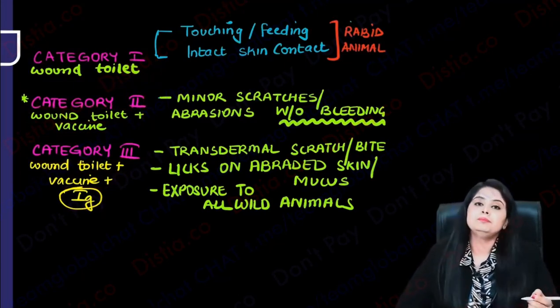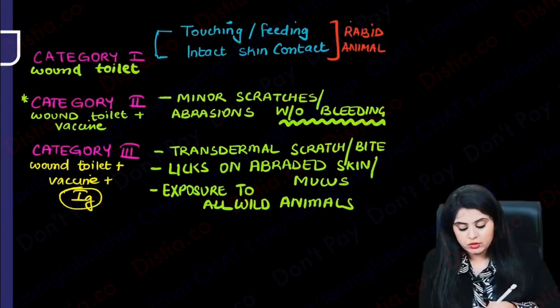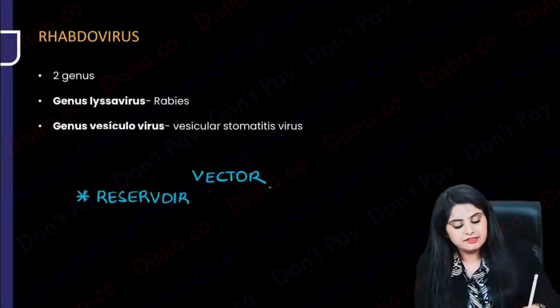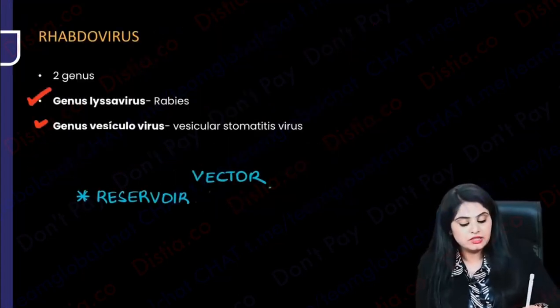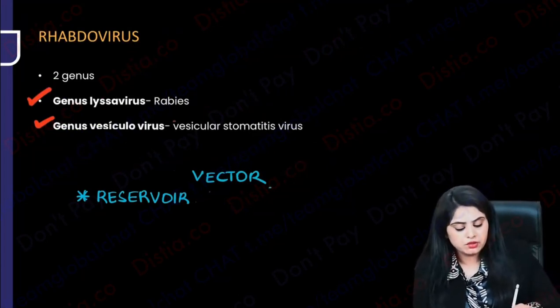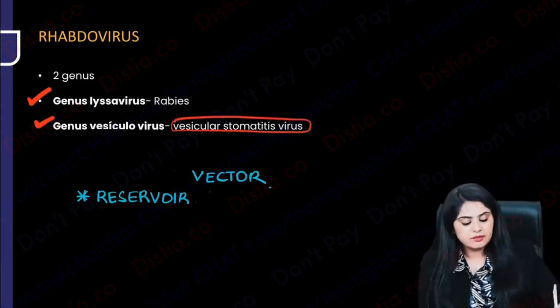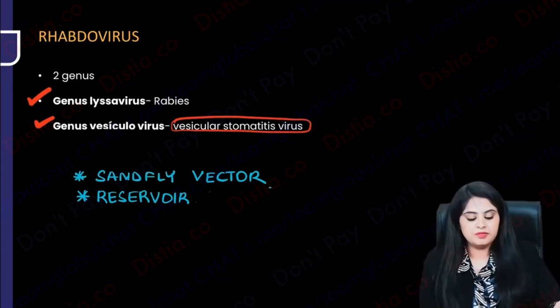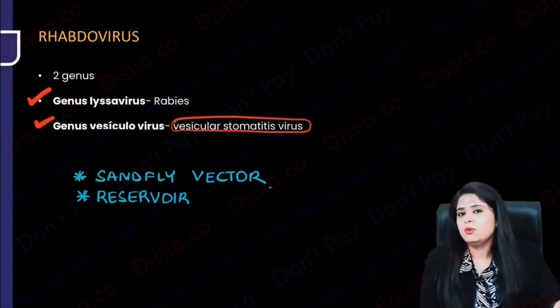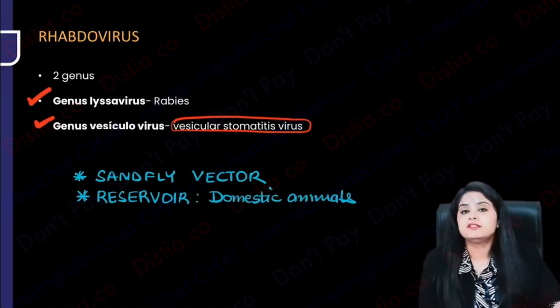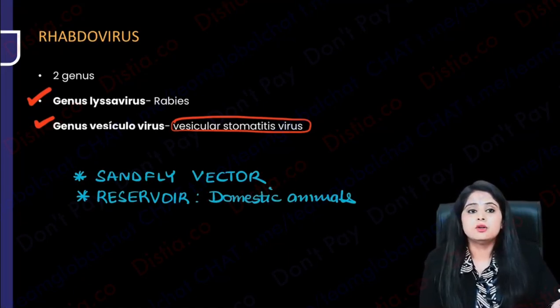And finally we wrap up rabies with that, which was belonging to the genus Lyssavirus, but I'm not done with the genus Vesiculovirus, and I told you it causes vesicular stomatitis, the virus is coming under it. So let me just tell you, the vector is going to be the sandfly. Do you remember what else was caused by sandfly? I will ask you in a while. Okay, so the vector is a sandfly, and the reservoirs are all domestic animals like horses, sheep, the ones which are grown in farms and all domestically. So reservoirs are domestic animals and sandfly is going to be the vector.